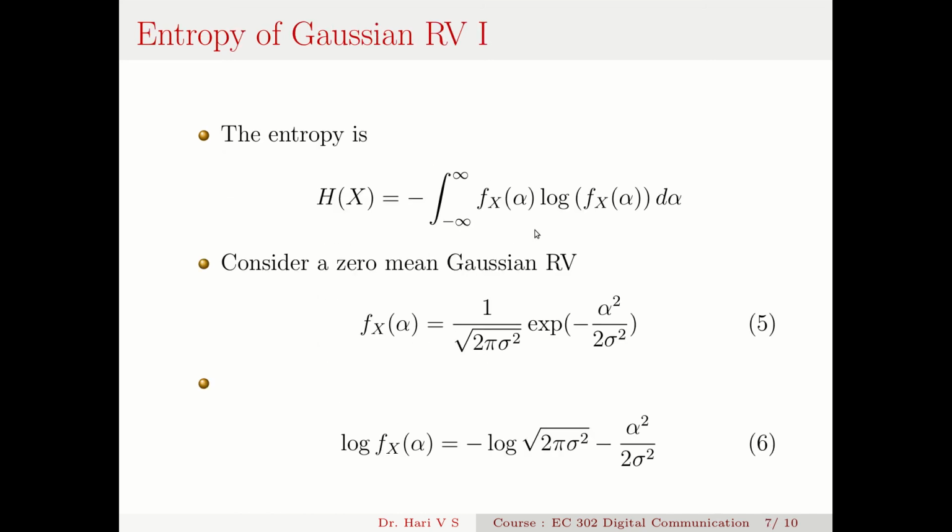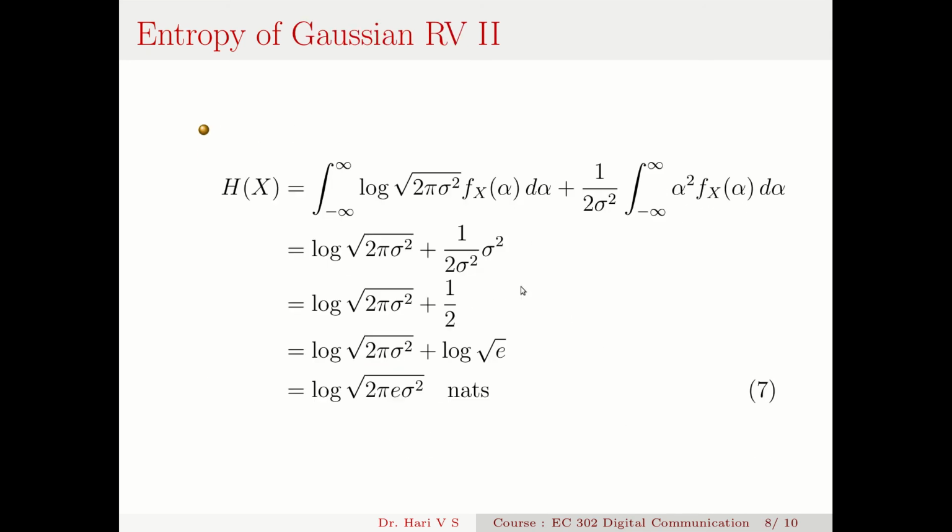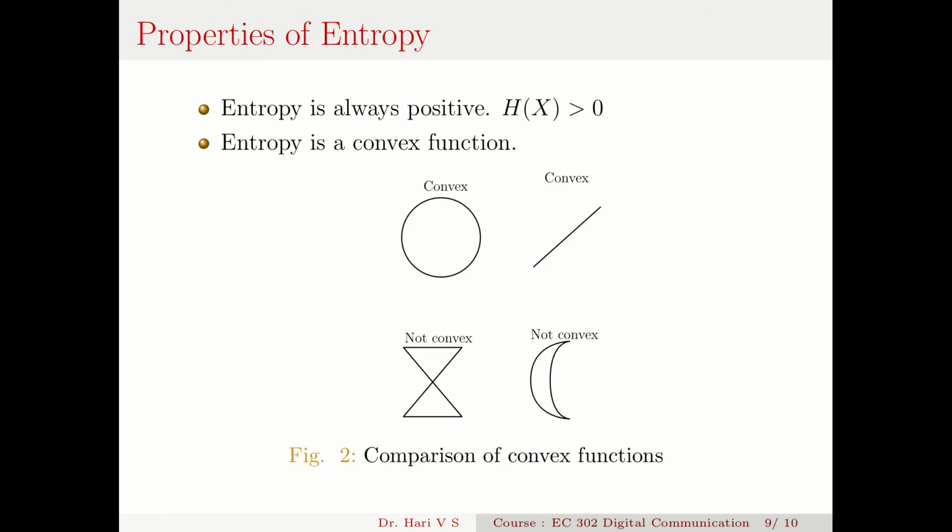This is the case with entropy. It has a shape like this. So you take any two points on the curve, and the line between them will be contained by this surface. That's the meaning of convexity. But a shape like this is not a convex function, because if I take a line here, it is contained by the surface, but if I take 2 points here and draw a line, it is outside this region, outside this function. This is not a convex function, because if I draw a line between these 2 points, that is outside this surface. Anyway, entropy is a convex function.